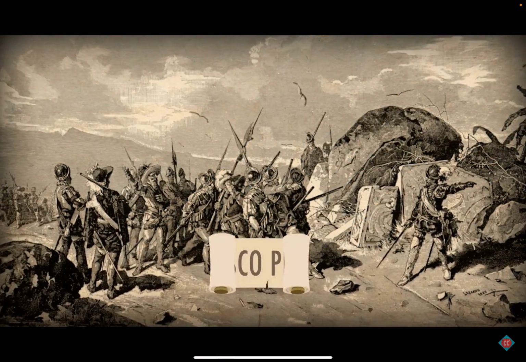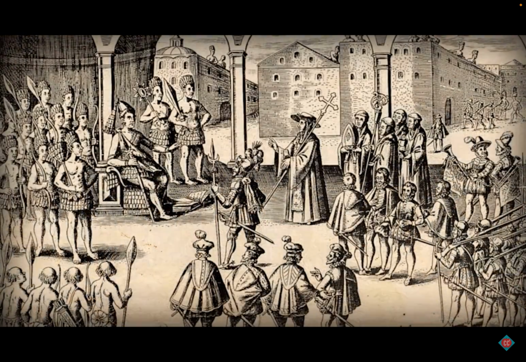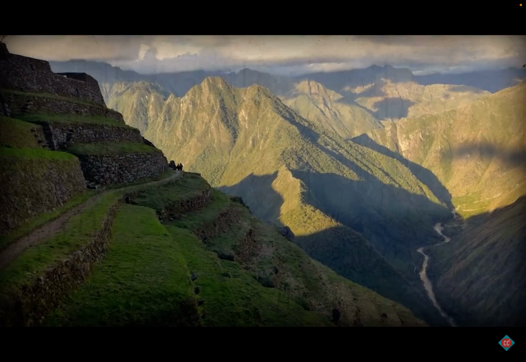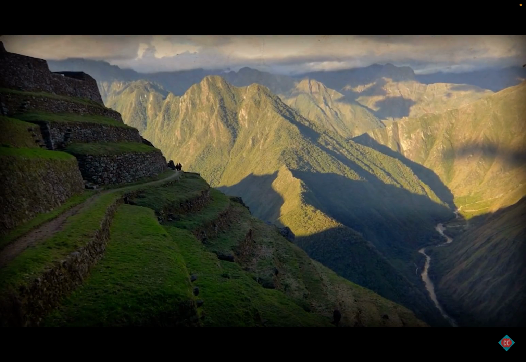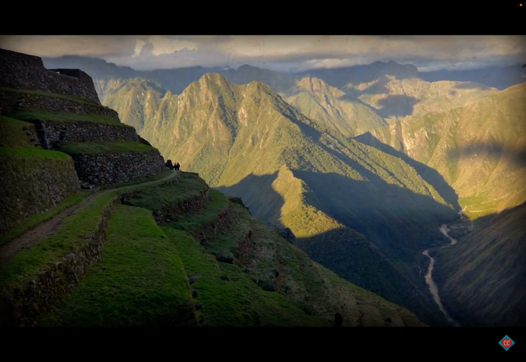A similar awe filled Francisco Pizarro when he saw the textiles and silver and gold objects crafted by the Incas, who'd also created thousands of miles of roads and efficient institutions to hold their vast empire together along the west coast of present-day South America. Both Pizarro and Cortés relied on help from rival indigenous communities to help them take control from the Incas and Aztecs.